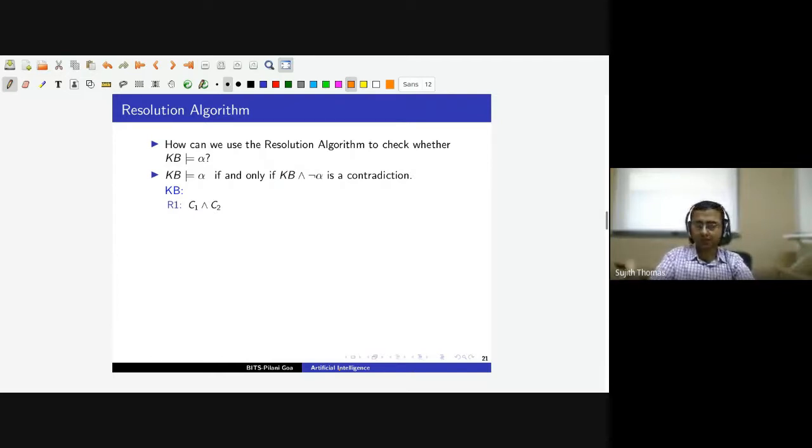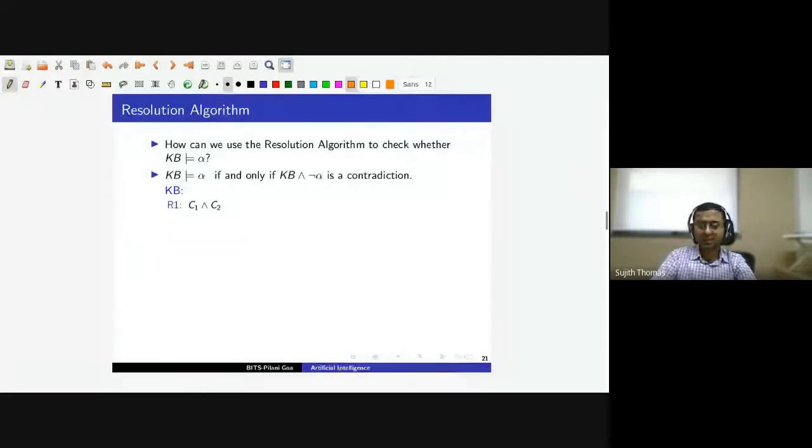First, some fact might be there is no pit in cell 11. We saw the Wumpus World example. So if there is no pit in cell 11, that is one fact that we know. Another fact could be there is always a breeze in cell 11 if there is a pit in cell 12 or 21. So if there is a pit in an adjacent cell, then there is a breeze.